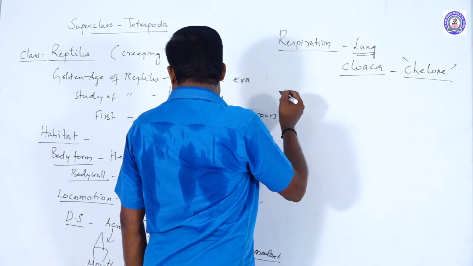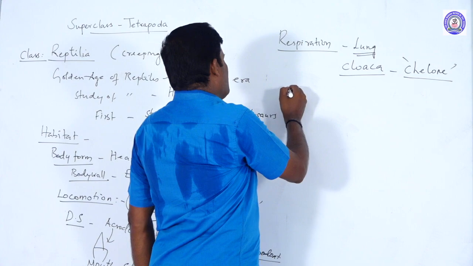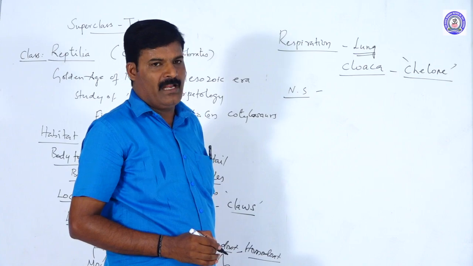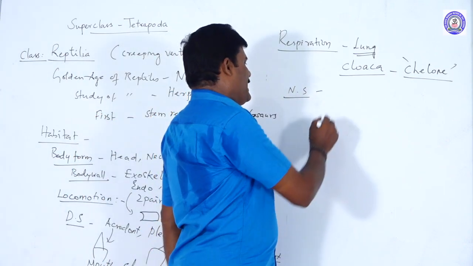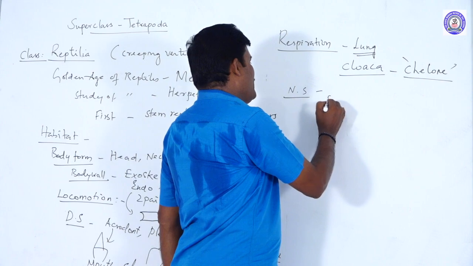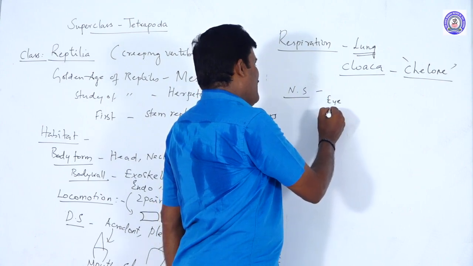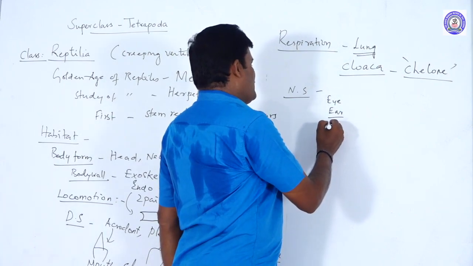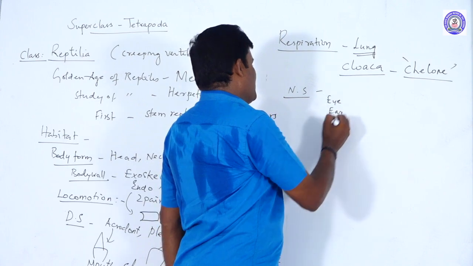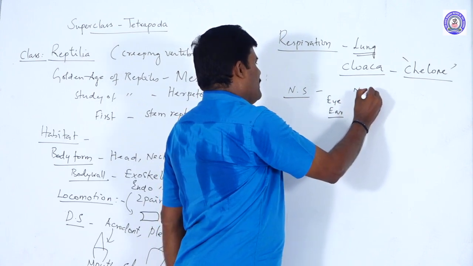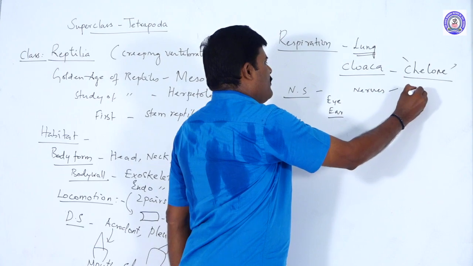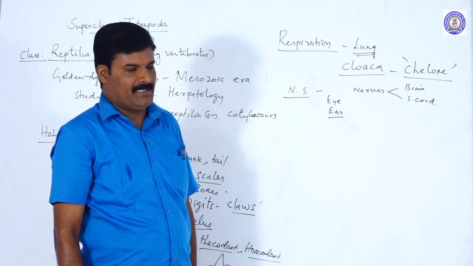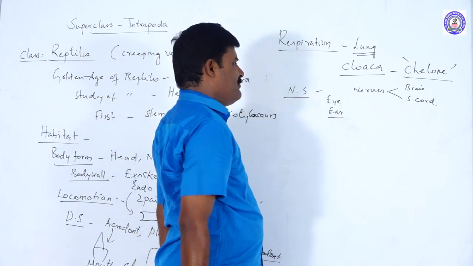Next system, respiratory. Next one is the nervous system. The nervous system is well developed. It also contains 10 pairs of cranial nerves arising from the brain. The sense organs are well developed, that is, eye having eyelids and ear having inner, outer and middle ears. And sensory surfaces are present in different regions. That is, the nerves are developed. That is the brain, and another part is called the spinal cord. That is the nervous system or nervous coordination. And different sense organs are present.